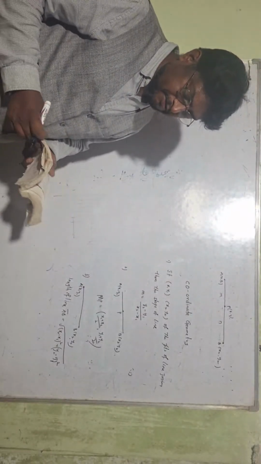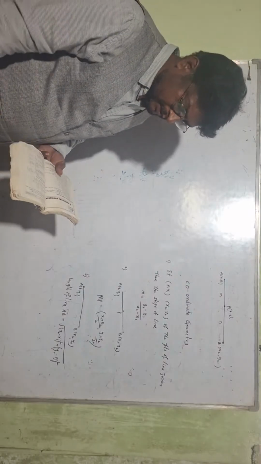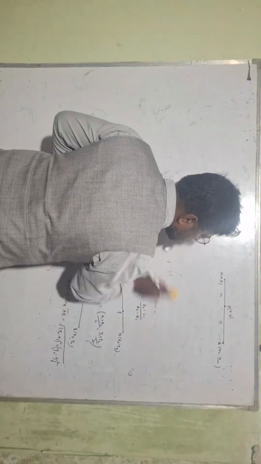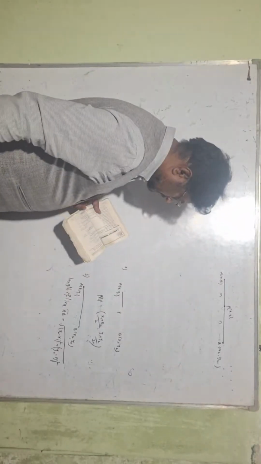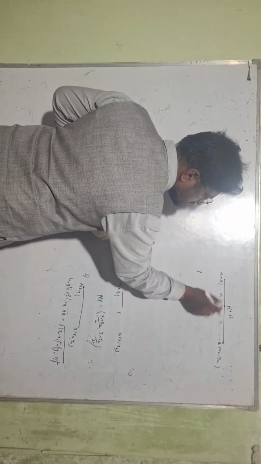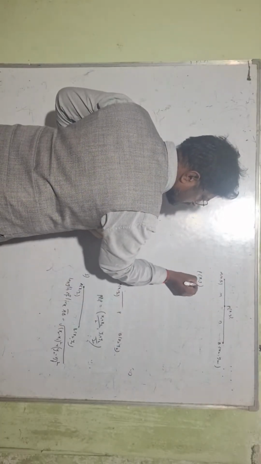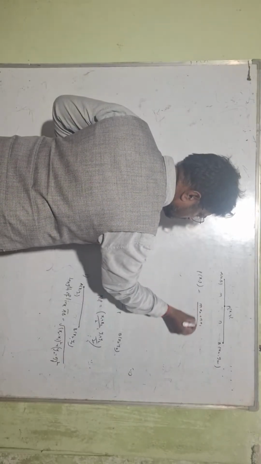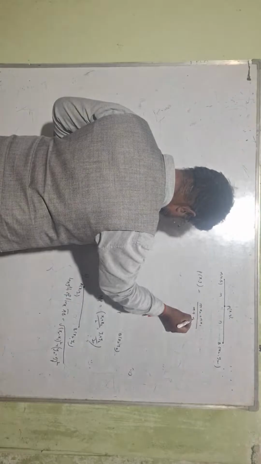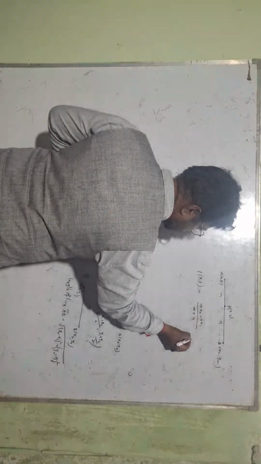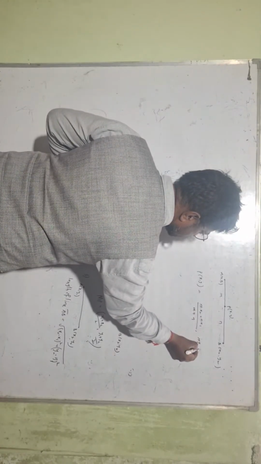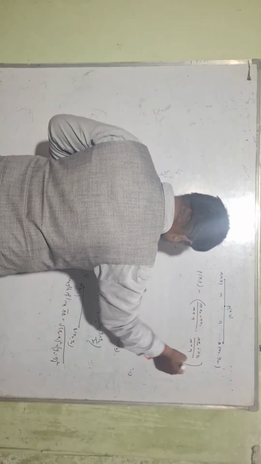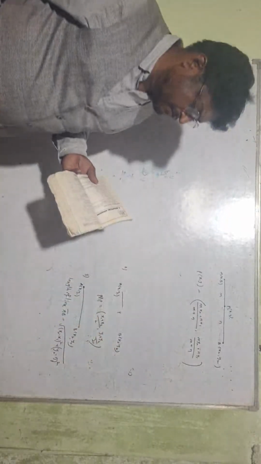This is a very important gunshot question. Then the point P, which divides in the ratio m is to n, is equal to (mx2 plus nx1) by (m plus n), and (my2 plus ny1) by (m plus n).